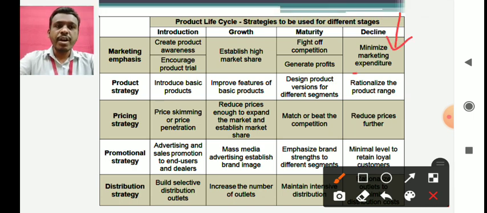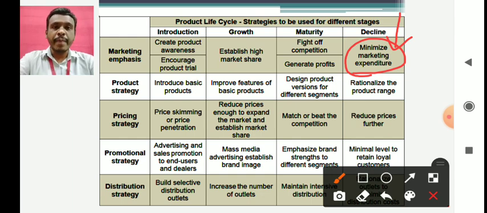During this, what should be your marketing emphasis? Your main emphasis or main concentration point should be to minimize the marketing expenditure. Remember, sales are going down, the revenue is going down, as a result of which your profit per unit will start to decline from this point. This is the decline point, which is why it is known as so: your sales are going down, so the marketing expenditure which you were doing during the growth phase and maturity phase cannot remain the same. That also goes down. But the brand name is already there in the minds of the customers. People know about the brand, but people are not purchasing as much as they were purchasing earlier.